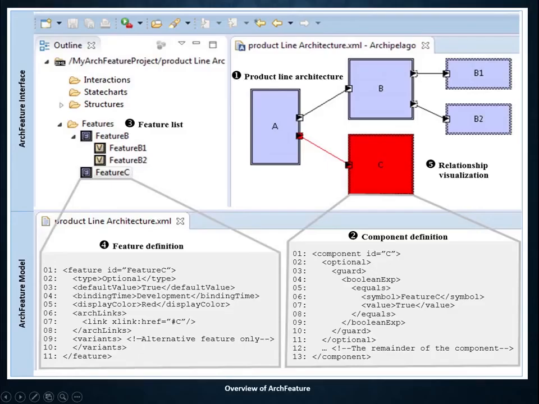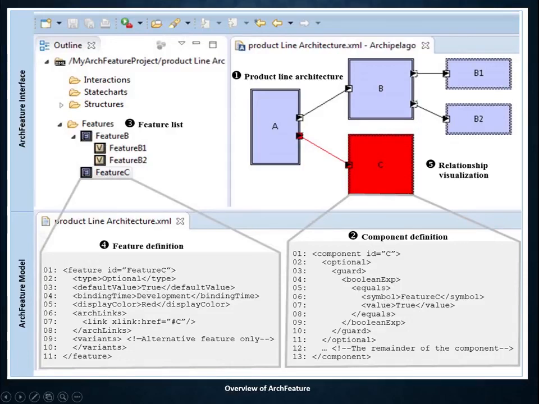Here in this slide, we see an overview of ArchFeature. On the top, we see the main interface of ArchFeature. As we mentioned, ArchFeature integrates the development environment. So on the right, we see the product line architecture developed side by side with the feature list that exists on the left. So now we have bridged the gap between features and product line architecture. How did we do that?